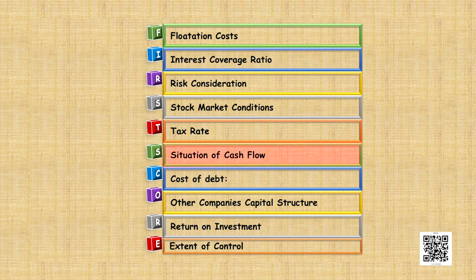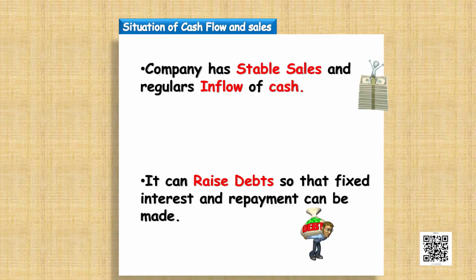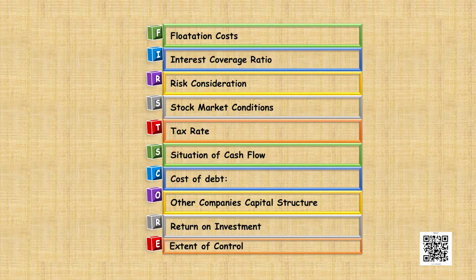Then we have the next point, which is situation of cash flow. That means, what is the situation of cash flows in the company? If the company has stable sales and there is regular inflow of cash, it can easily raise debt because it can actually pay interest and repayment can be made easily with the cash flow with the company. But if the cash flow position is not good for the company, then debt should be avoided.